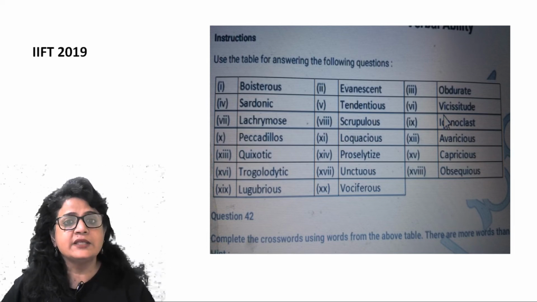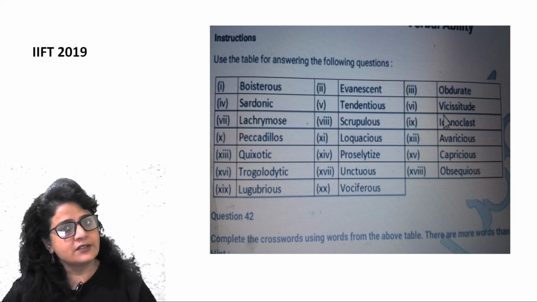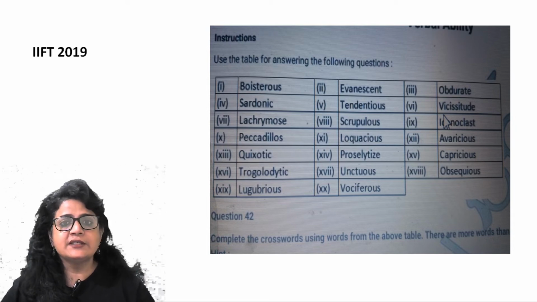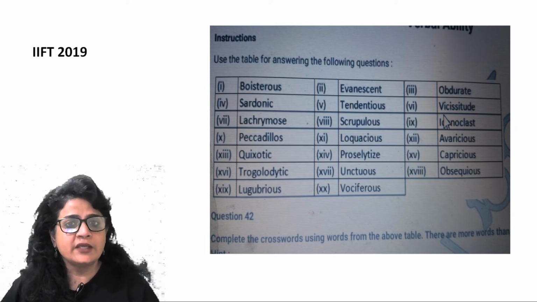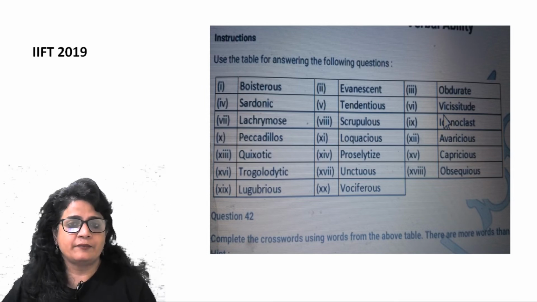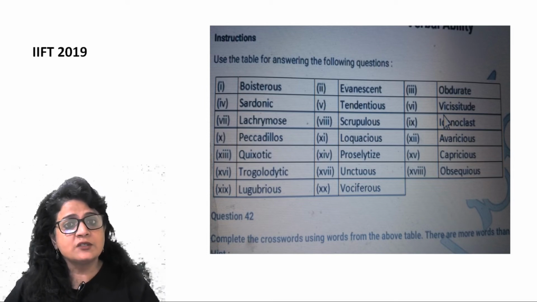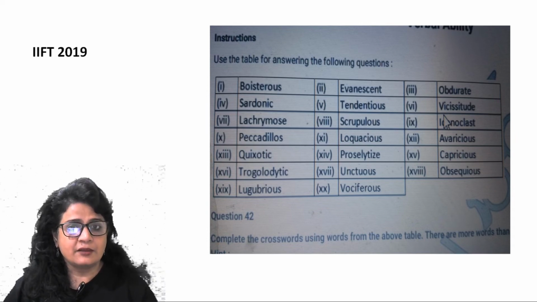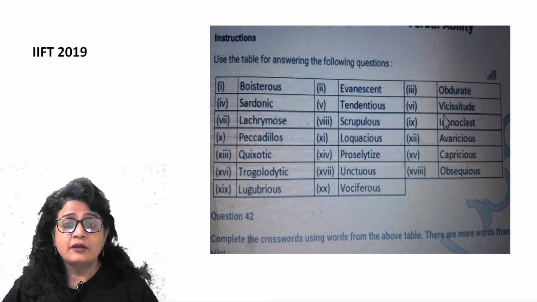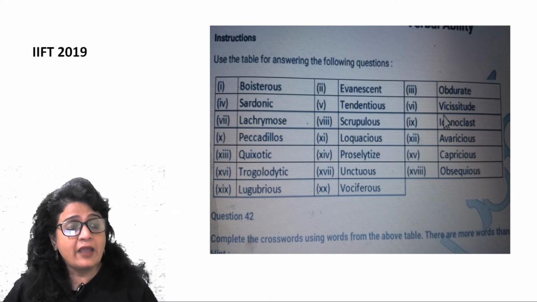Those people who were against idol worship were iconoclasts. Gradually, this word signifies any person who goes against cherished norms of the society. So I give you the example of Raja Ram Mohan Rai. When the sati practice was so established, so deeply rooted in India, he went against that custom. He was an iconoclast.